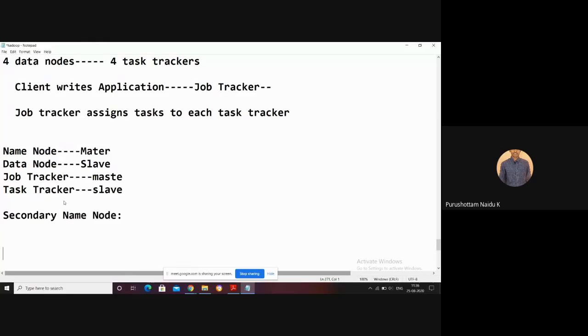It can periodically take checkpoints of the state of the name node. If at any point of time the name node crashes, clear? After some time the name node is started again.